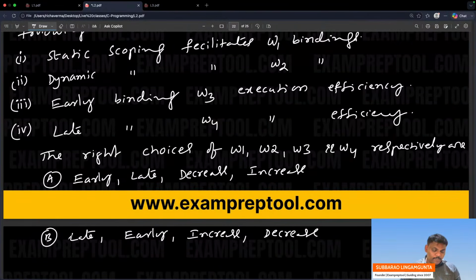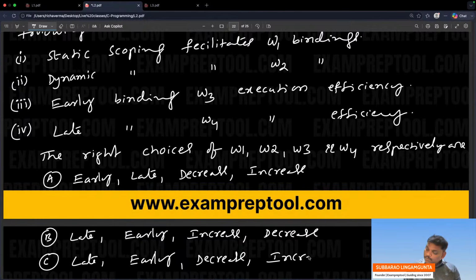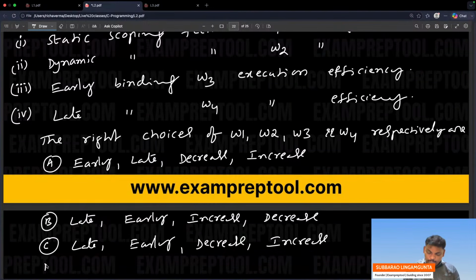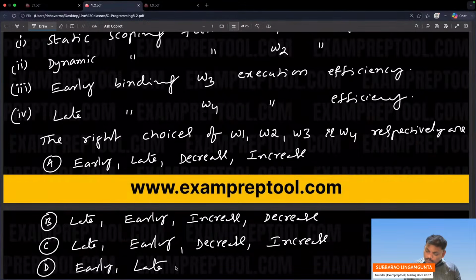C. Late, early, decrease, increase. Option D. Early, late, increase, decrease.